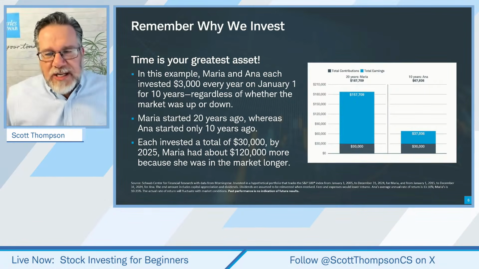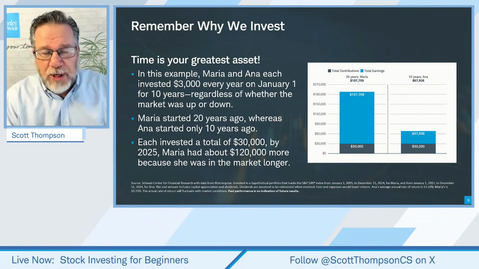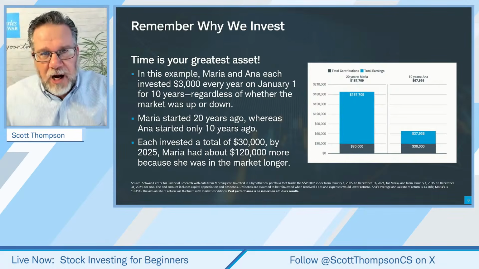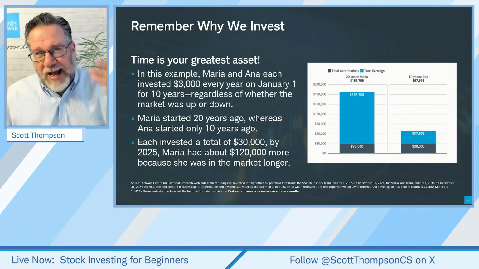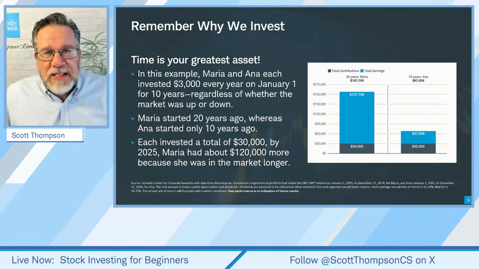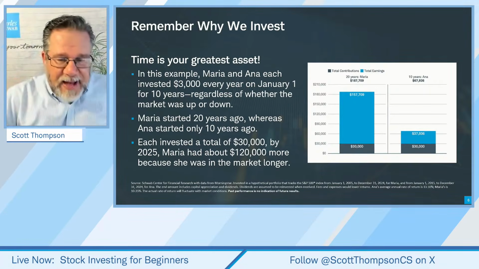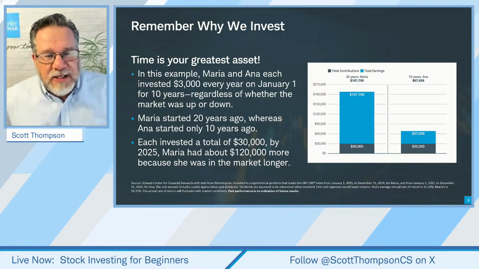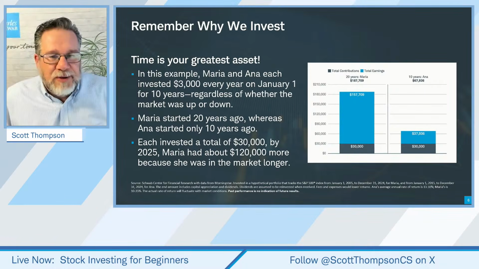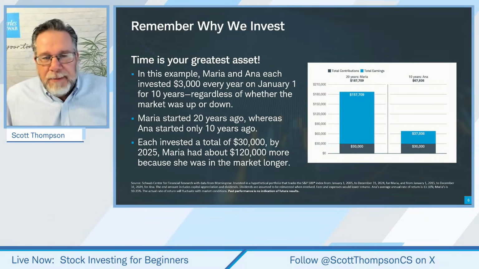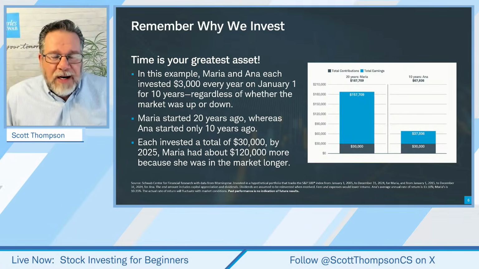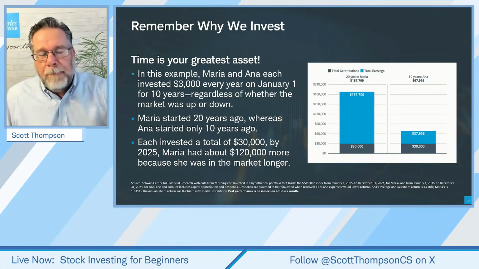So what's interesting here, and again, reminder, past performance does not guarantee future results, but the market has done very well. Last week, when we were talking about investor psychology, we talked about the different performances over the last 5, 10, 15 years of the market. And one of the great things about the market is that time in the market, that compounding, is a great event. It doesn't mean the market can't go down. We've all seen that, I think, in 2008 and 9. We had a little bit of pullback in between 2009 and here. We've had a little pullback this year in April. So the market doesn't always go up, but the reason that people invest is to help build that wealth.